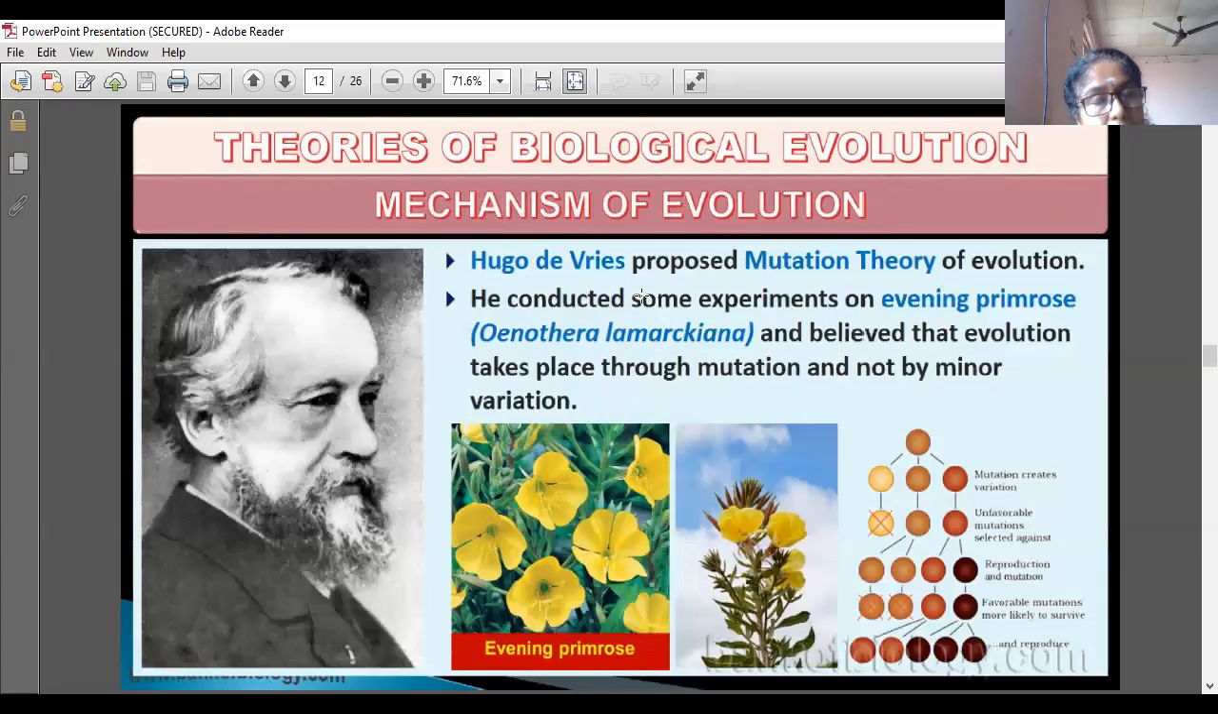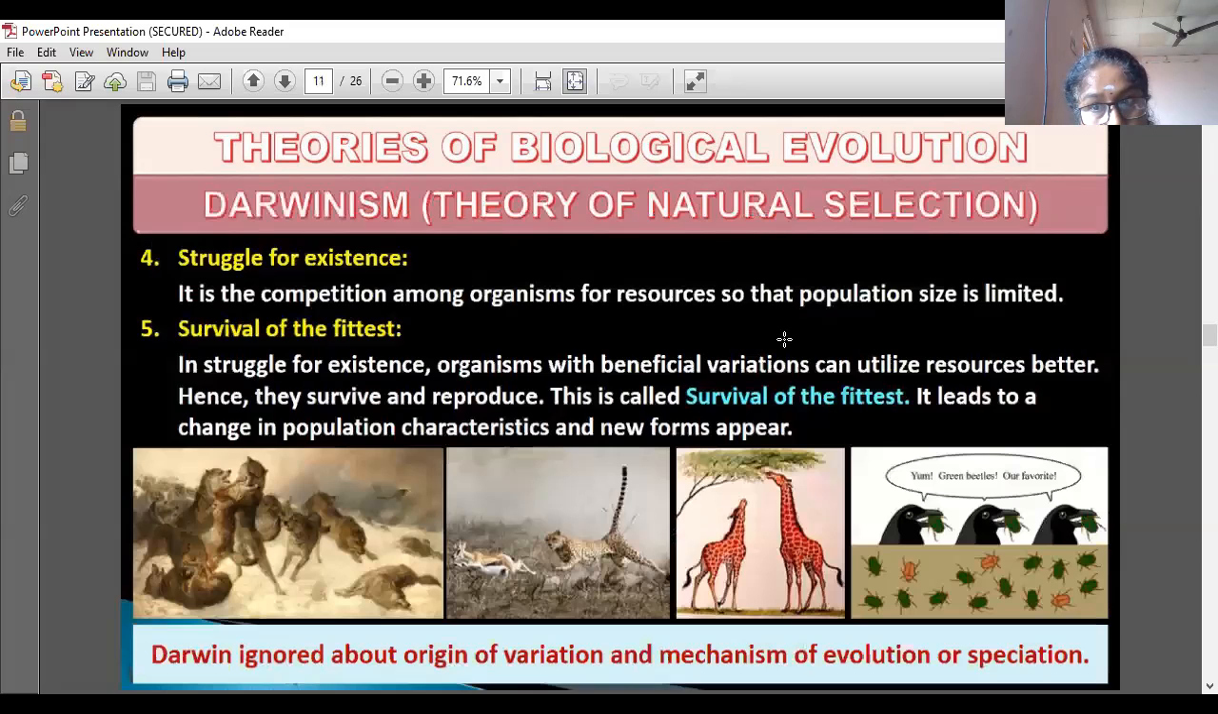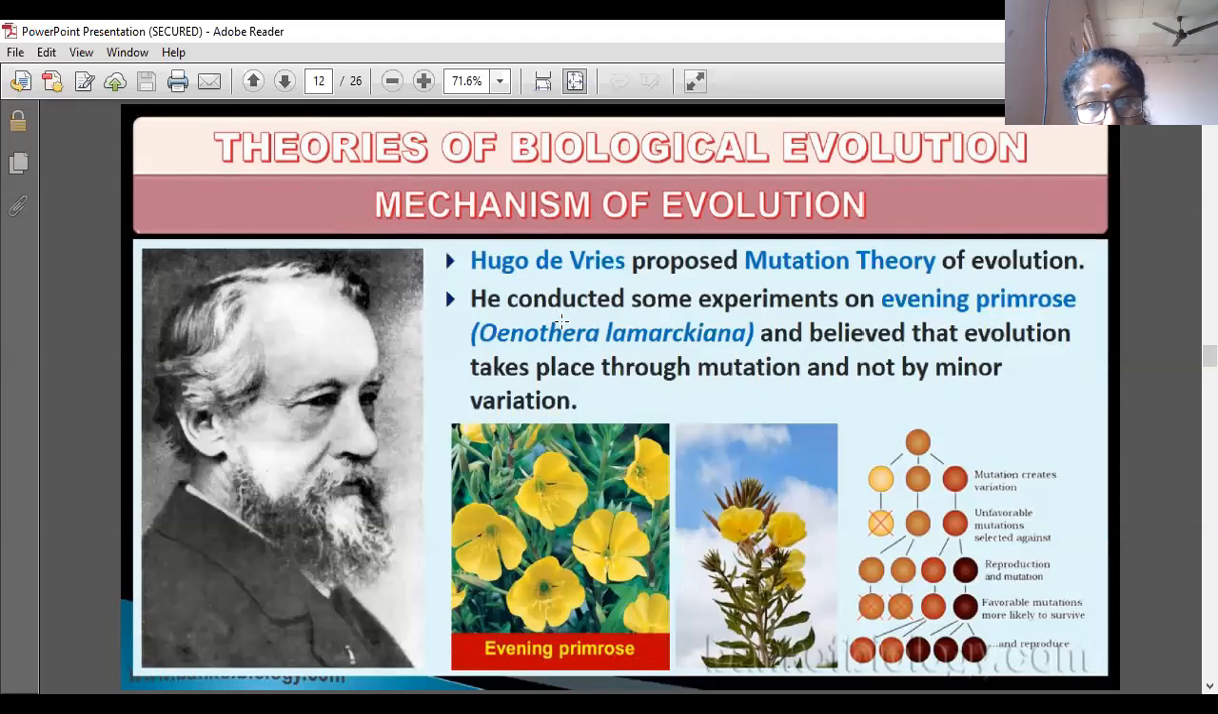Hugo de Vries, that is the third theory, after Lamarckism and Darwinism. So Hugo de Vries proposed the mutation theory of genetics. He conducted some experiments on evening primroses, Oenothera lamarckiana, and believed that evolution takes place through mutation and not by minor variation.